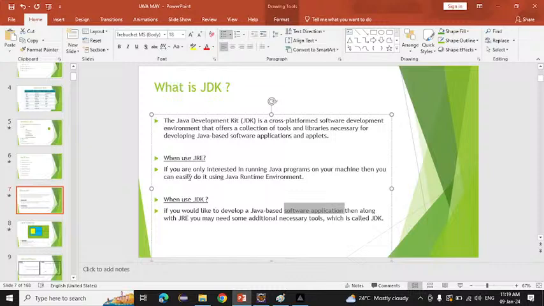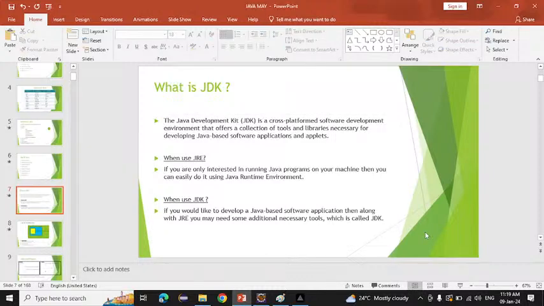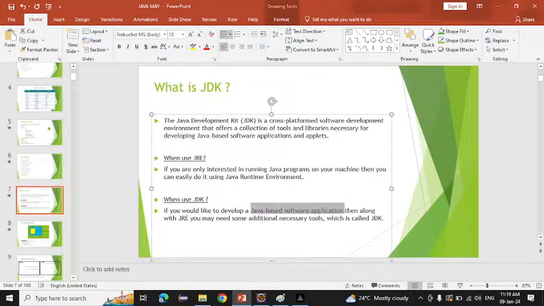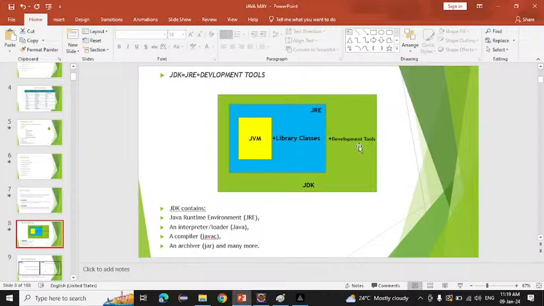Inside the JDK is contained the JRE plus some development tools.